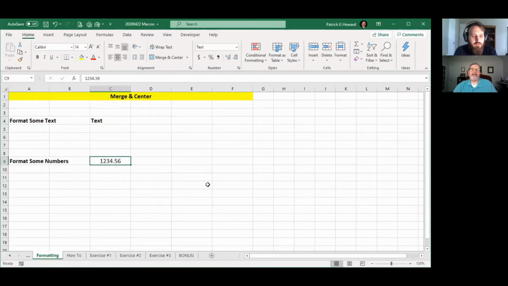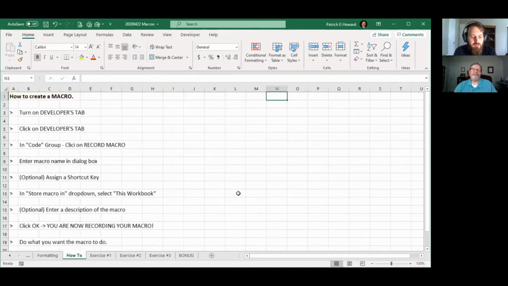Or formatting some numbers. We did a little bit of this last week. Let's say I like to have a comma between every 3 digits. I can just come up here and click that. I put a comma in there, and looky here, I've just made that money. Just like that. Easy formatting. So macros are just a wonderful thing once you get them set up. With that said, let's jump into how we actually record a macro.